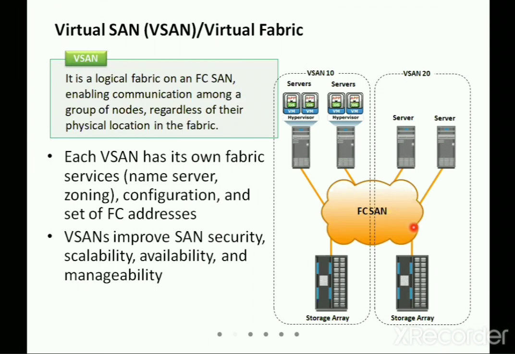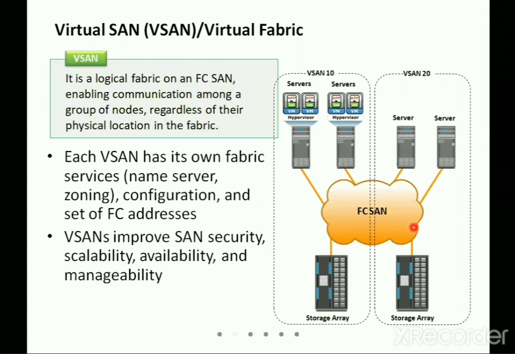So this is the overall concept of your fiber channel storage area network. You can see that fiber channel has more advantages than direct attached storage.